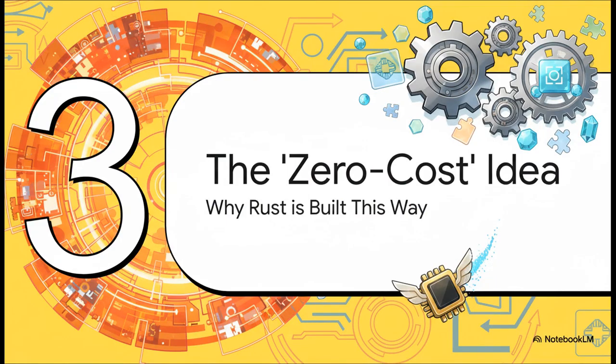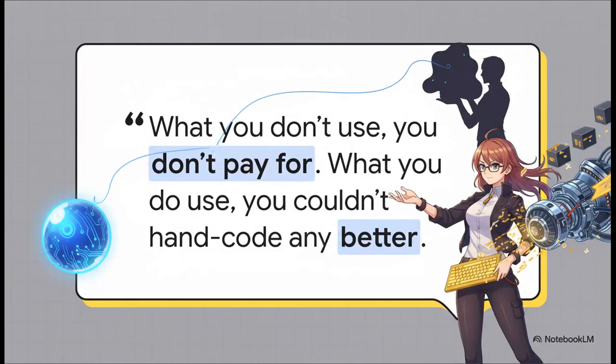Which, of course, makes you wonder, why? Why would Rust's creators choose a path that seems to add this extra layer of complexity? Well, it all comes down to one of Rust's most fundamental principles, the philosophy of zero-cost abstractions. This idea, which Rust borrowed from C++, has two simple but really powerful parts.